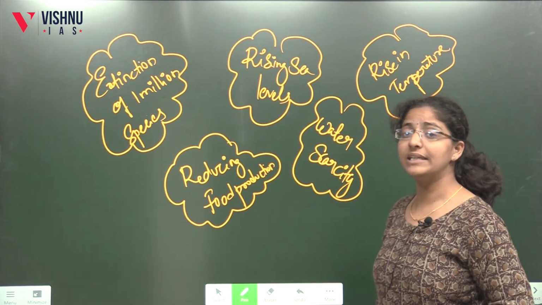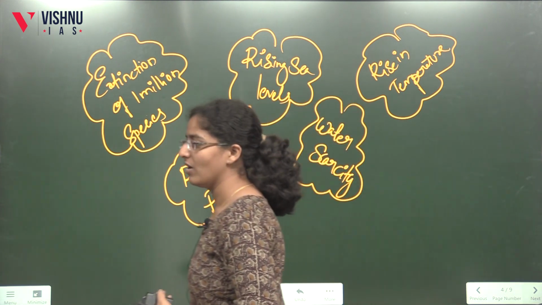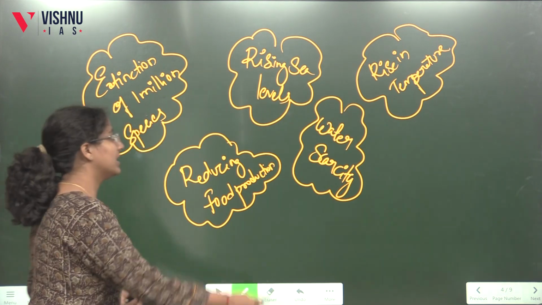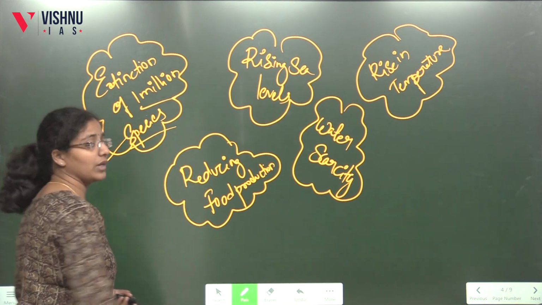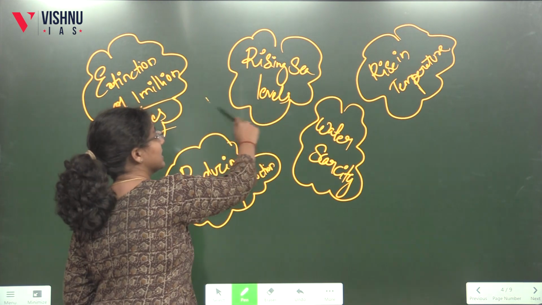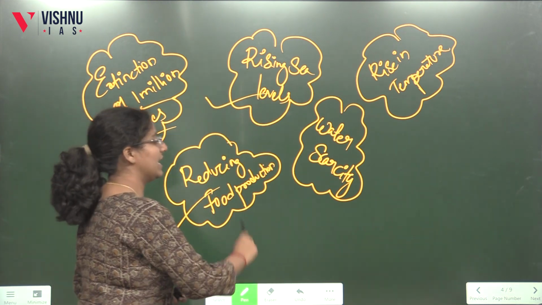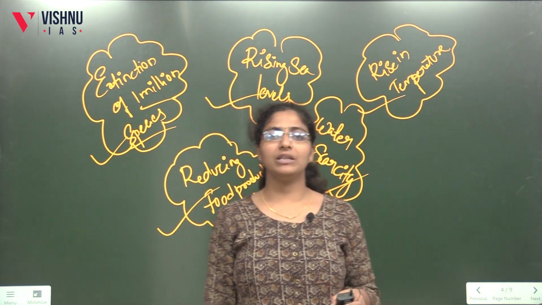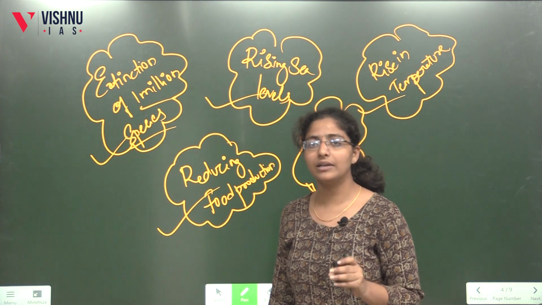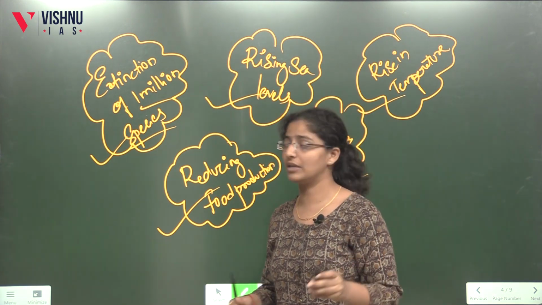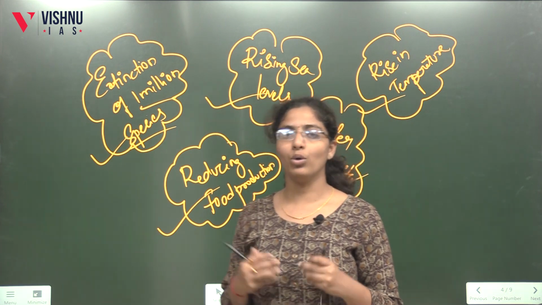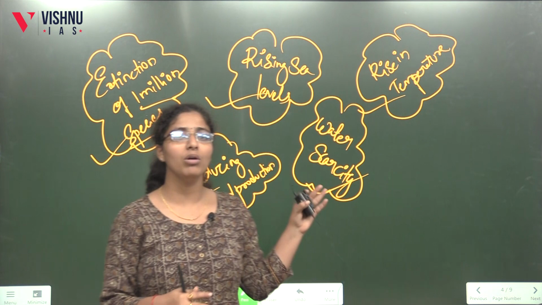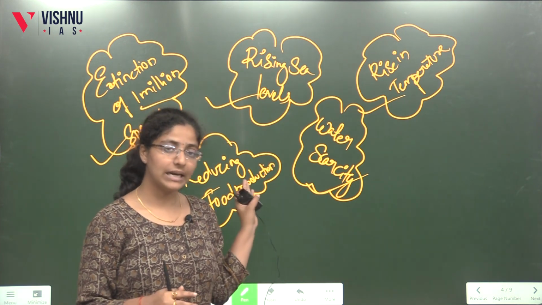And next we see what is the necessity to have sustainable development. What is the necessity? In order to do anything, we should question ourselves. See, there is the extinction of 1 million species that is going to happen in the next few years, rising sea levels, reducing food production, water scarcity, rising temperature. Everything on the earth is at the verge of extinction. See, these many things are happening and we don't bother. That's why we need to adopt a lifestyle which will help to heal the planet. So that is why there is a need for sustainability.